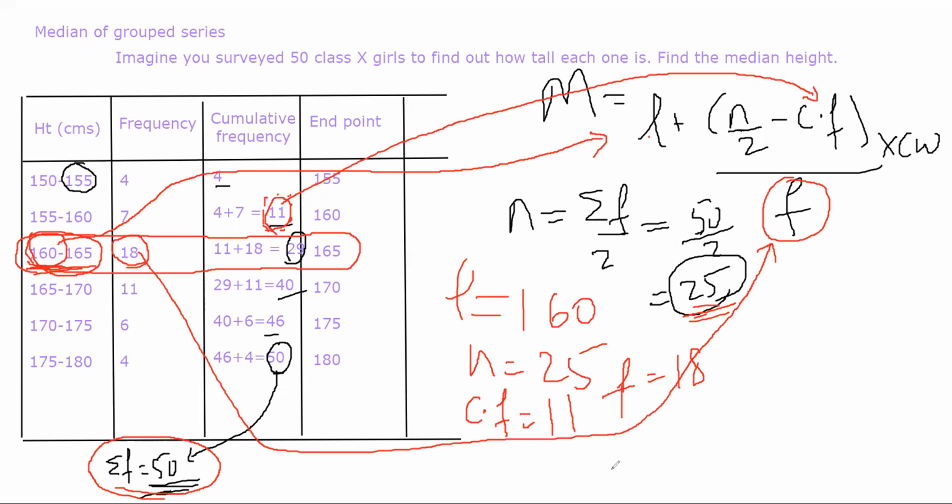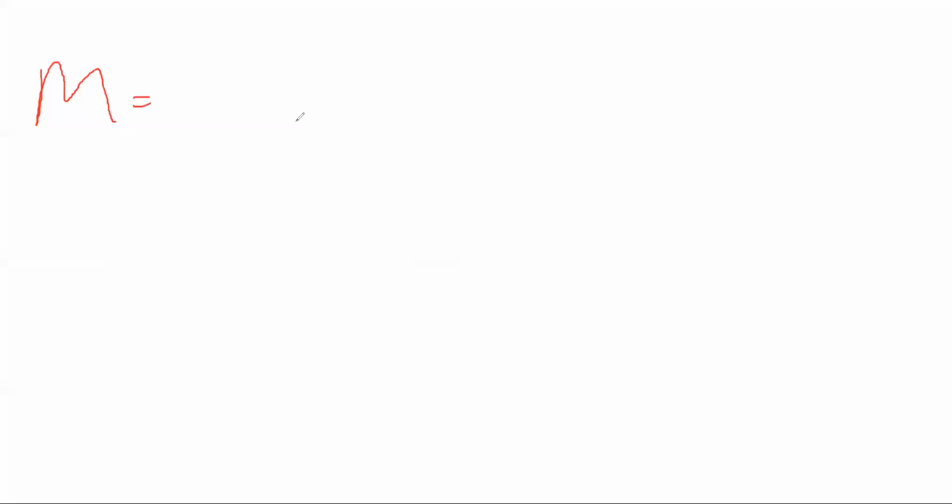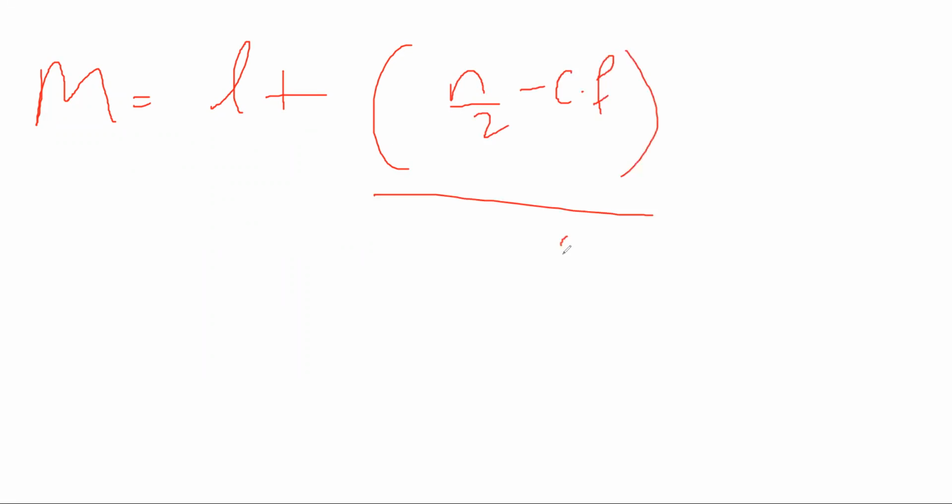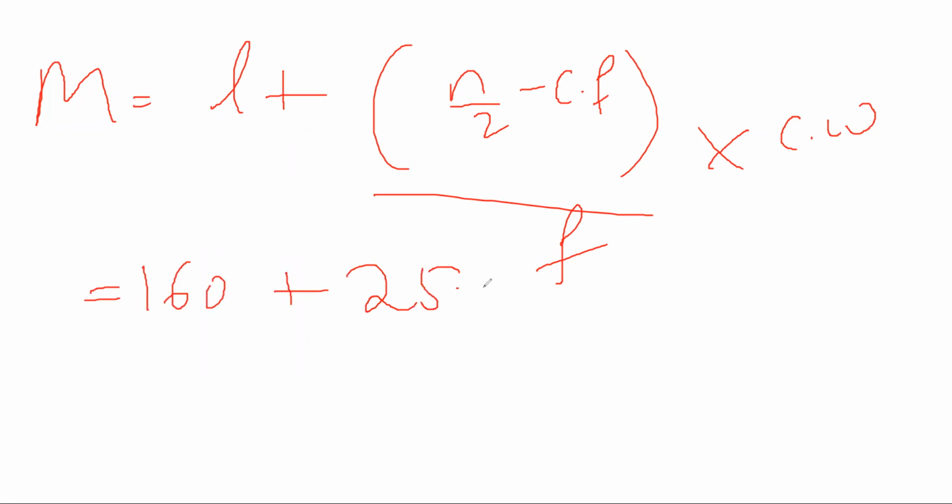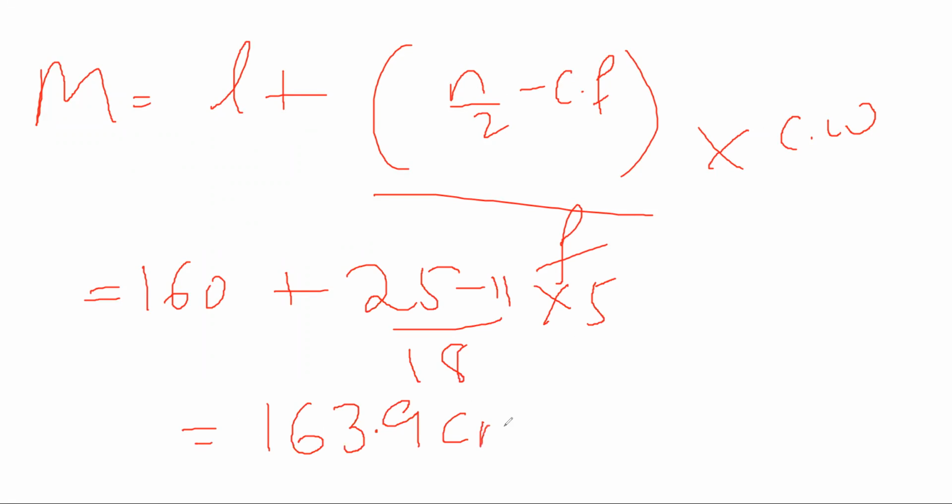ठीक है? So if I substitute the values, m is equal to L plus n by 2 minus CF divided by f into class width. I'll get median as 160 plus 25 minus 11 divided by 18 into 5. इसका आंसर अगर मैं सॉल्व करा तो I will get 163.9. That is the median height of the whole group of all the children, of the 50 children. That is how you find the median of grouped series.